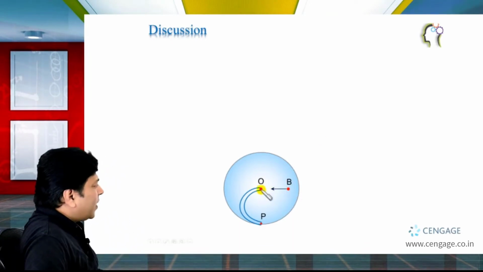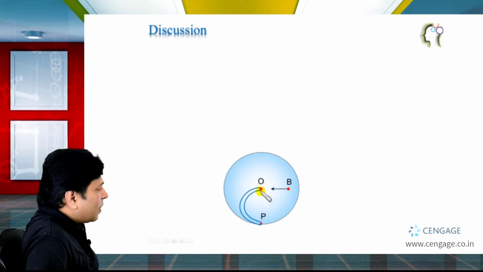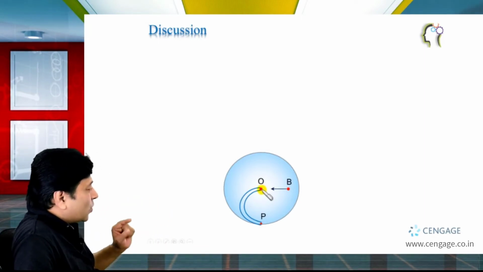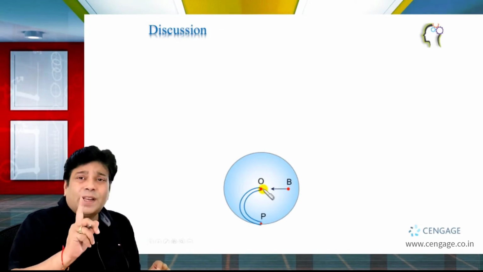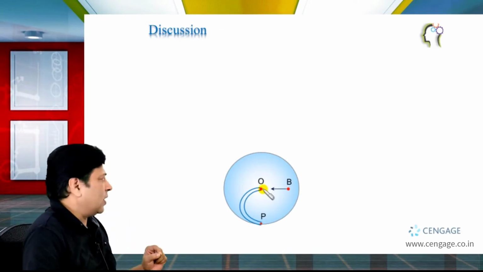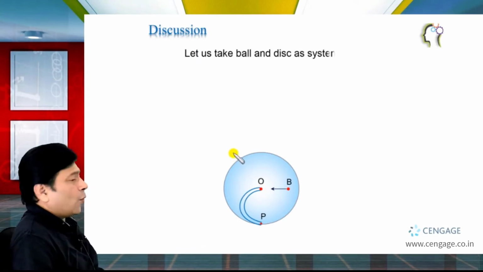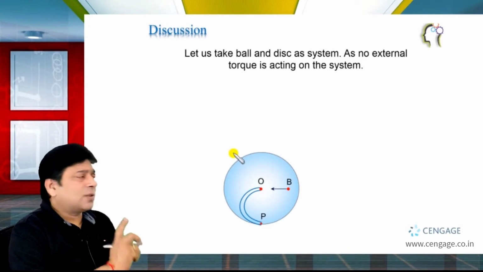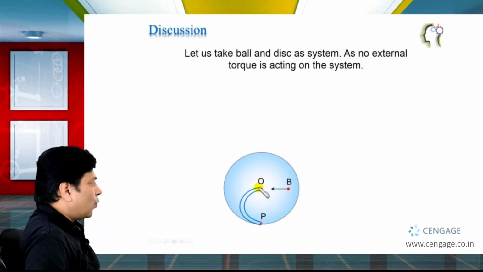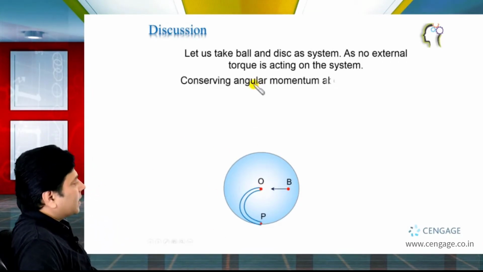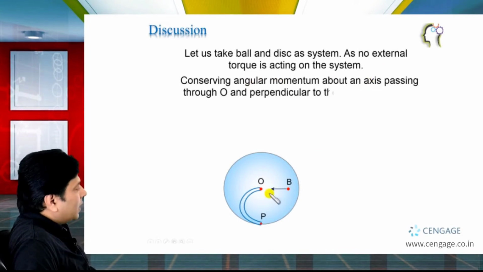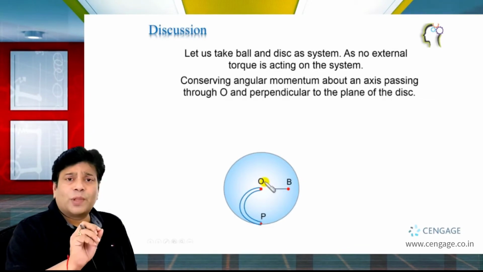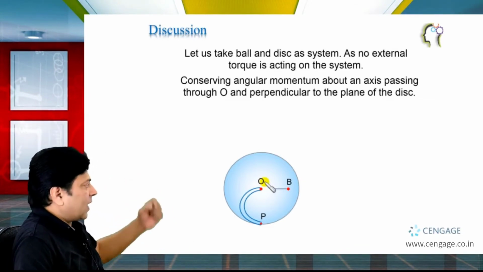And we can observe here the axis of rotation is passing through O and it is vertical. So here we can find there is no external torque acting about our axis of rotation. So here we can say we can apply the conservation of angular momentum principle about the axis passing through O and which is vertical, we know. So let us conserve the angular momentum about this axis. Okay, this axis we know this is perpendicular to the plane of the disk and in the vertical direction.